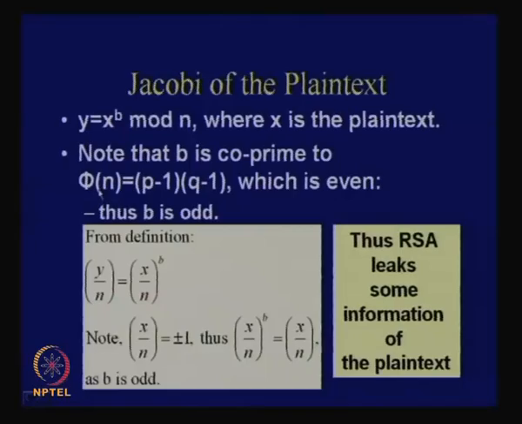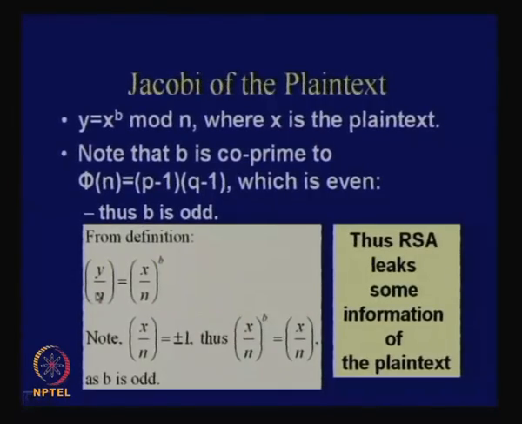Phi n is equal to p minus 1 into q minus 1. Here p minus 1 is an even term, and q minus 1 is also an even term. So p minus 1 into q minus 1 is even. Now if b is co-prime to this, then b has to be odd. So b is definitely odd. Is it okay?